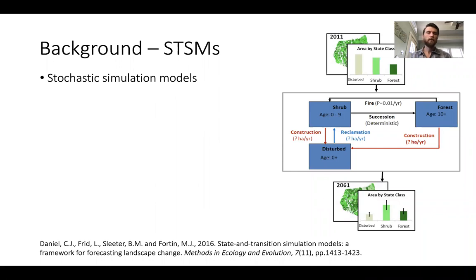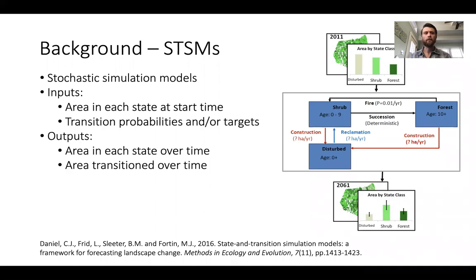State-and-transition simulation models are stochastic simulations with two basic inputs and two basic outputs. The inputs are the area of a landscape in each state class at some starting point, and the transition probabilities are targets that dictate if a given patch on that landscape will transition from one state class to another. The outputs are the area in each state class over time and the area transitioned over time. In other words, these models can project vegetation dynamics, and importantly, they can do so with estimates of uncertainty.